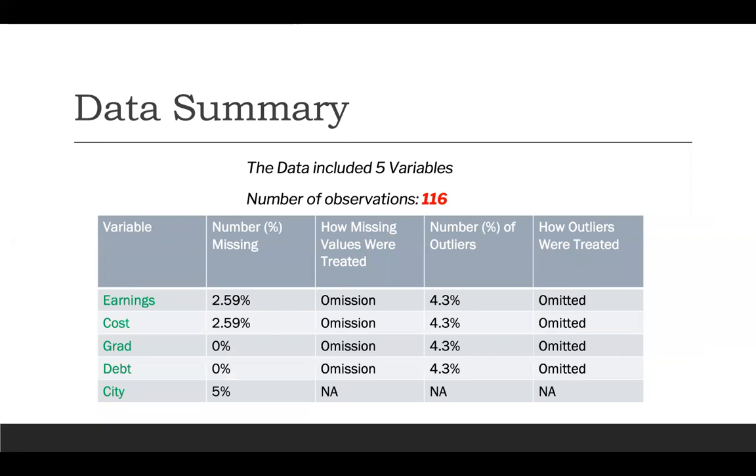Overall, what the slide shows is that we had a robust data set, which should give you confidence in speaking to your future college seekers that the information that you're giving them is clean, meaning the absence of missing or outlier variables, and correlates to outcomes they can expect to see. So out of the 116 observations, there was less than 5% of missing data and less than 5% of outliers. So those missing and outlier variables were omitted from the clean data.